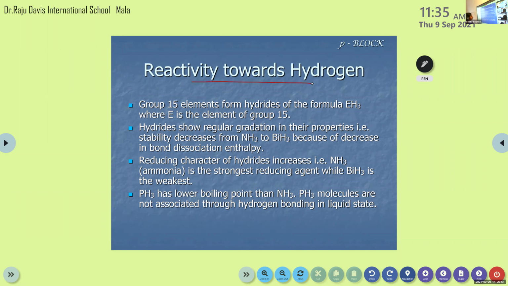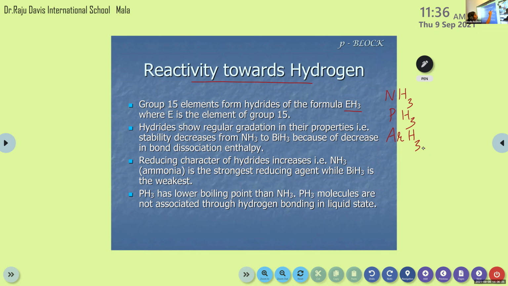Reactivity towards hydrogen. Group 15 elements form hydrides of the formula EH3. E stands for the element in the 15th group, and H for hydrogen. So all elements in group 15 will show the same type of hydride, with the formula EH3. Example, NH3, then PH3, that is phosphine, then AsH3, like that.